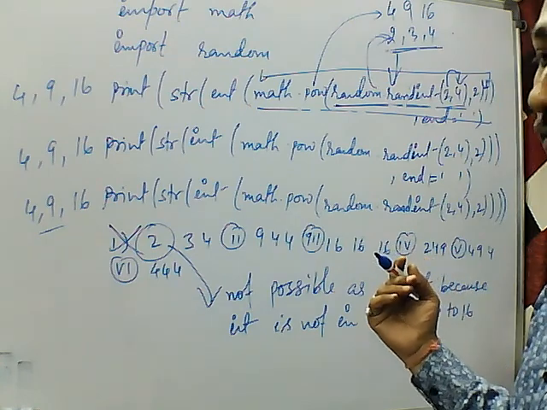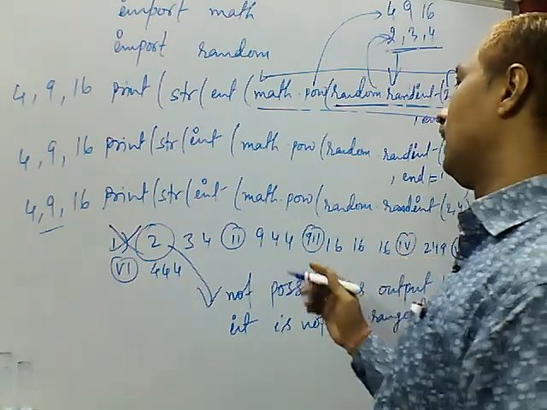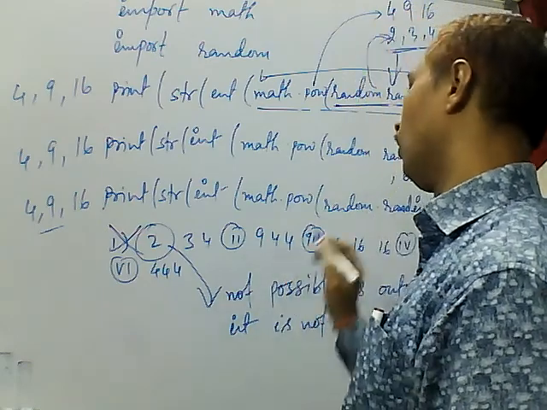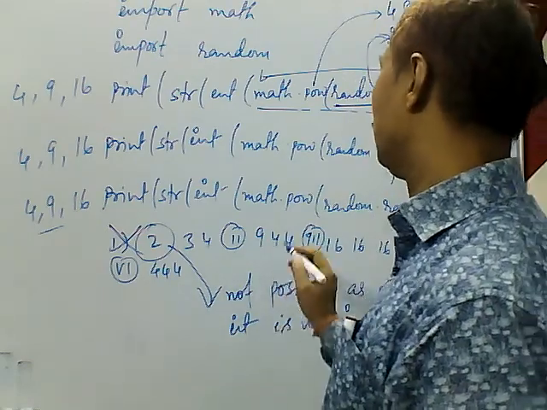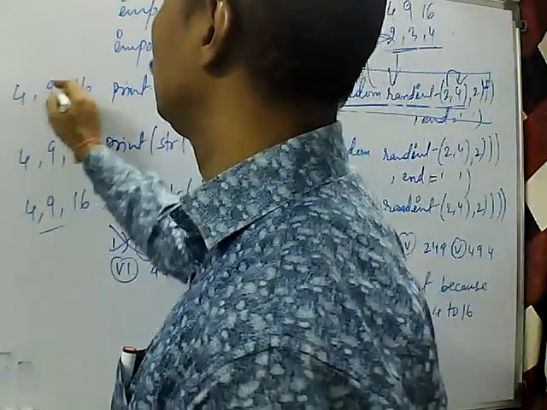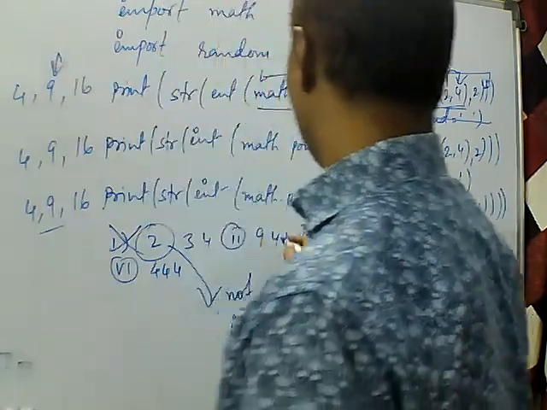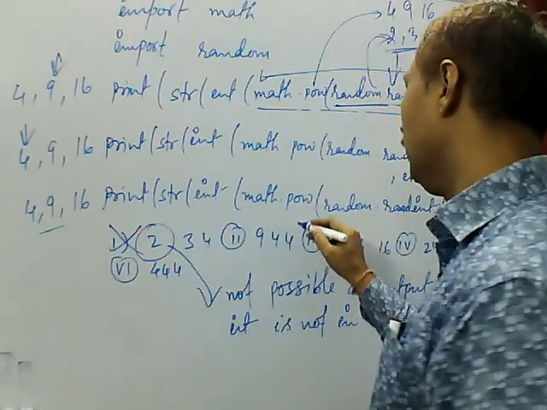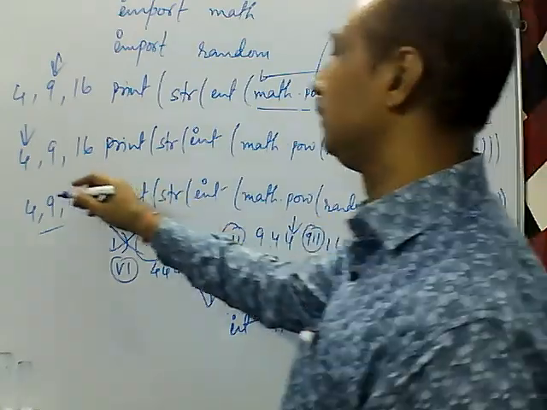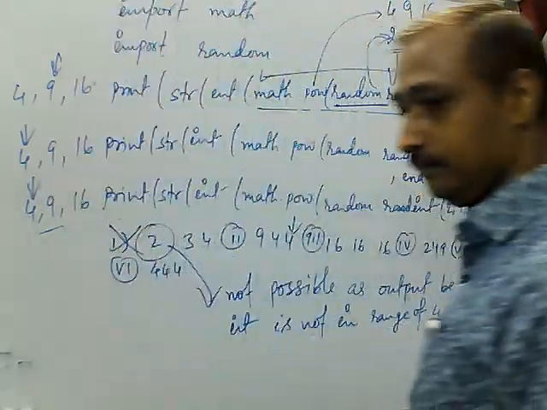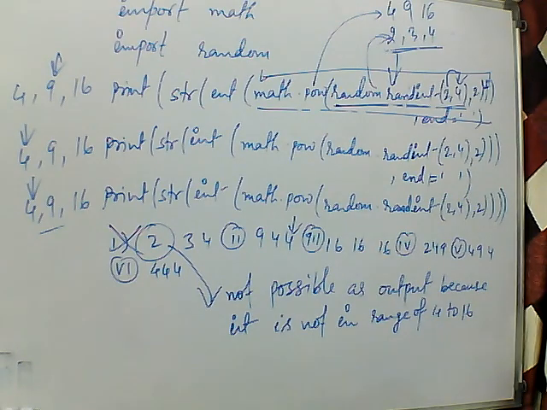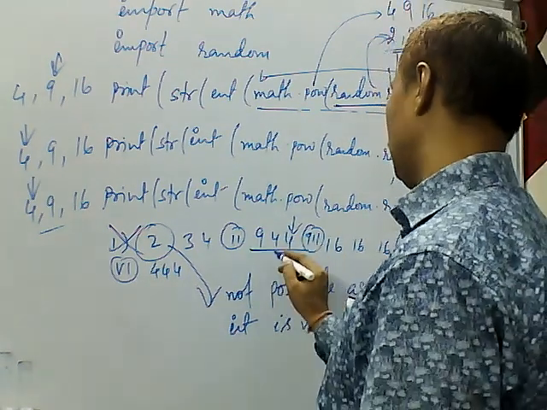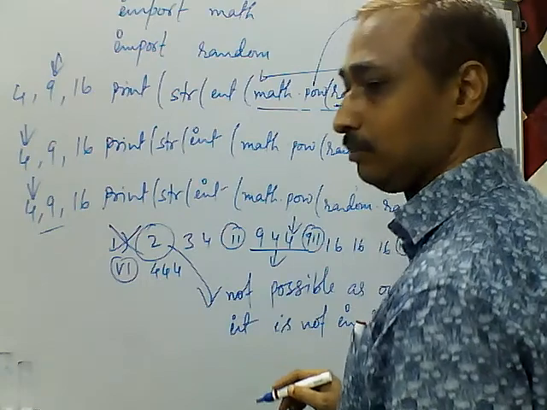But here 9, 4, 4, that means 9 is printed by the first statement, that is there. 4 is printed by the second statement, that is also there, and 4 should be printed by the third statement, that is also there. Okay? So this output is very much possible, so that will be acceptable.